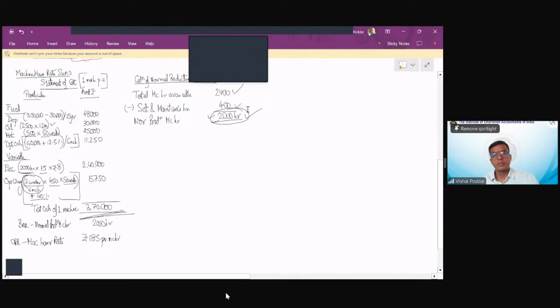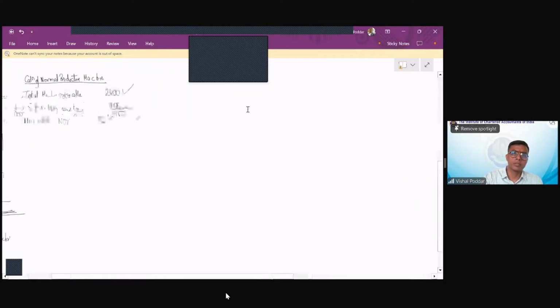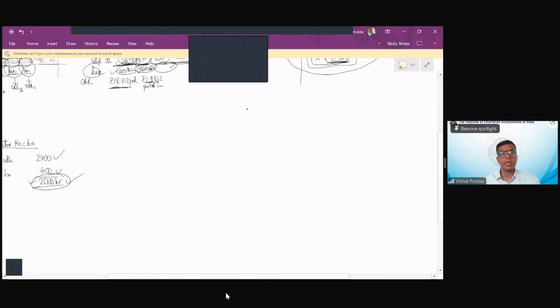So this is how, students, we find out OHR for production overheads. And generally, as I said, the base to be used is labor hours or machine hours. You generally get these sums for machine hours, which is called machine hour rate. Let me take you to the last part of this, that is treatment of under or over absorbed overheads. Now, what is this under or over absorbed overheads?